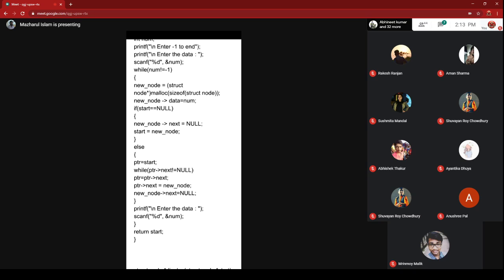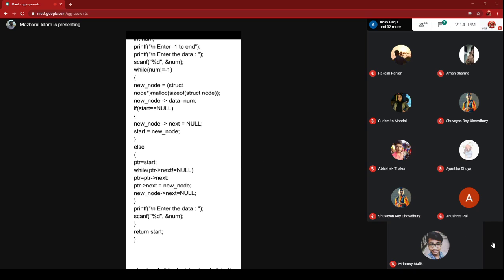So now in the while loop, when this while loop executes the first time, there is no node. Just the first time you are creating the first node. So start equal to null. This condition will be satisfied the very first time because no node is created. The linked list is empty.